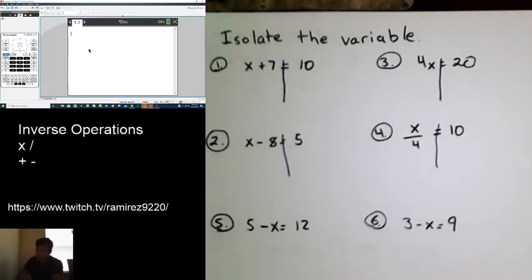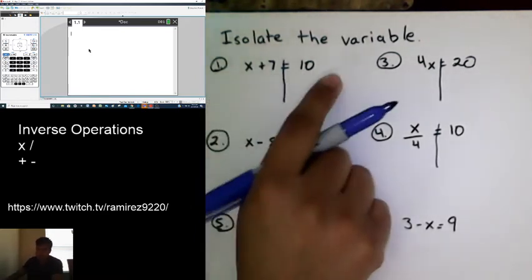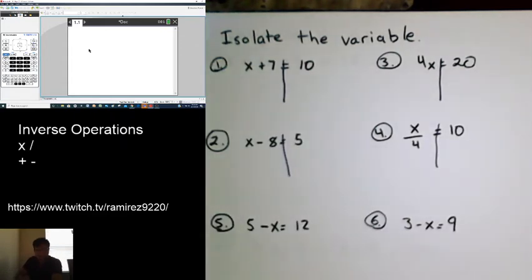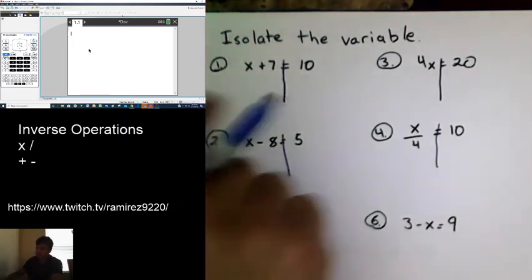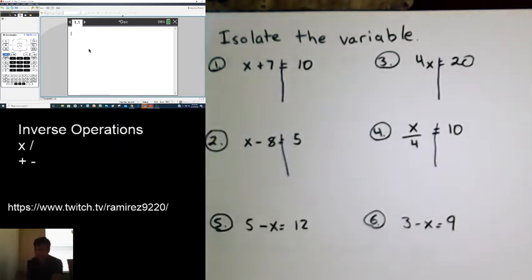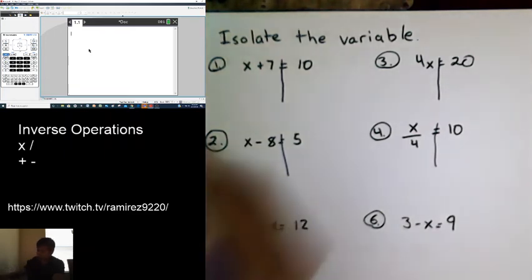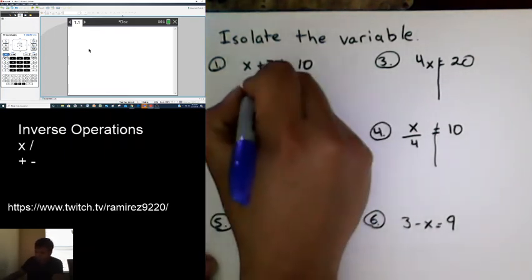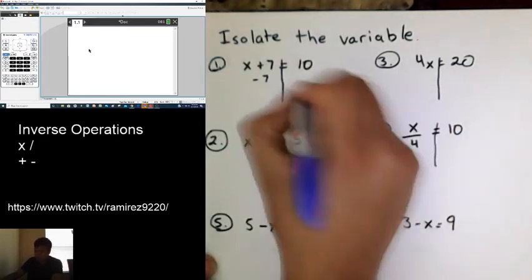In this case, on number 1, I have x plus 7 is equal to 10. Now, we isolate the variable by doing the inverse operations. Right now this is a plus 7, so think about what the inverse of addition is. A lot of you might know it as the opposite. What's the opposite of addition? It's subtraction. The correct term is inverse though. So we must take away 7 from both sides.